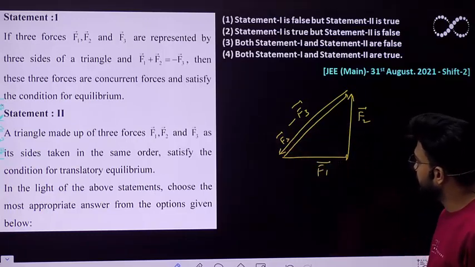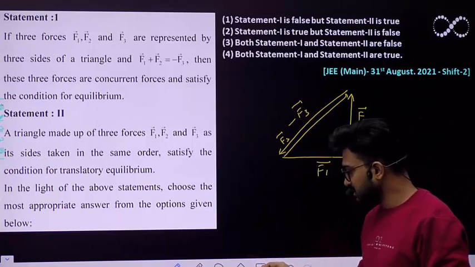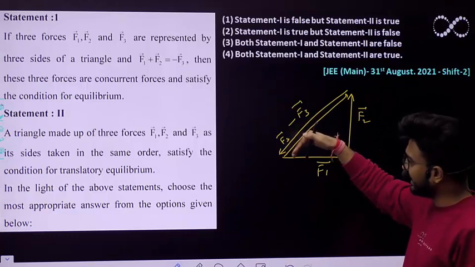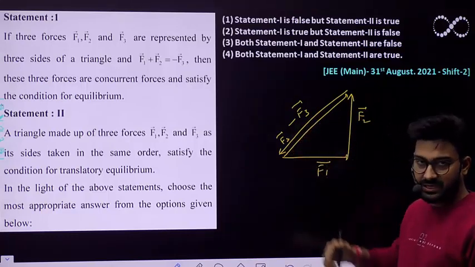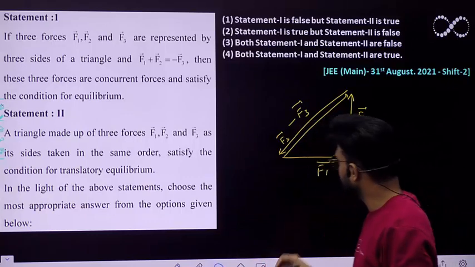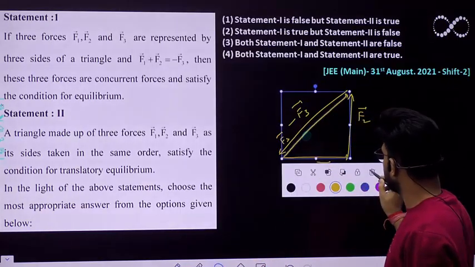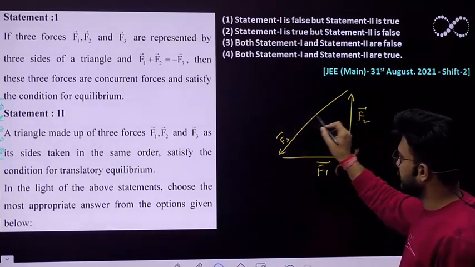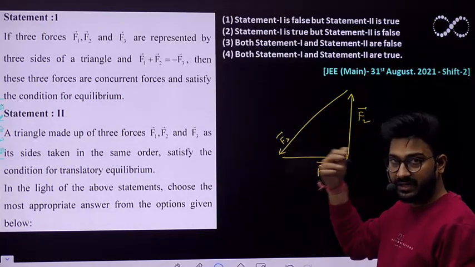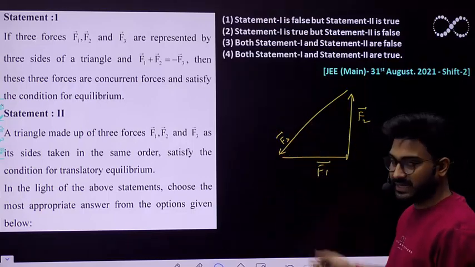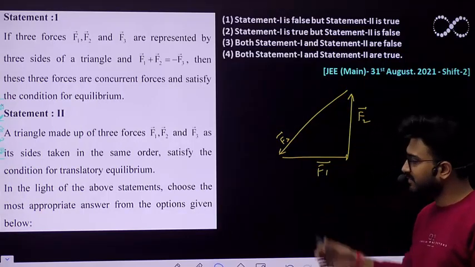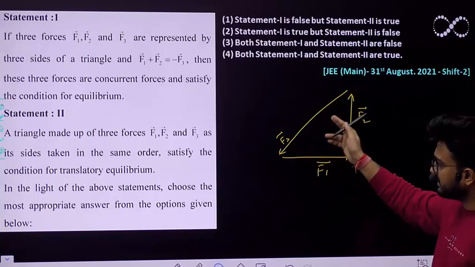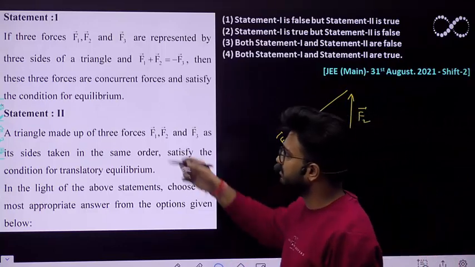So these three forces, F1, F2 and F3, would be the sides of this triangle in such a way that they are going to cancel out each other. So that's why they would be in equilibrium. So you can easily say that these forces F1, F2 and F3 are going to cancel out each other and they must be in equilibrium, and also it can only be possible when they are coplanar. Okay, so if all these vectors are coplanar, then only they're going to cancel out each other. So that means this statement is also true.